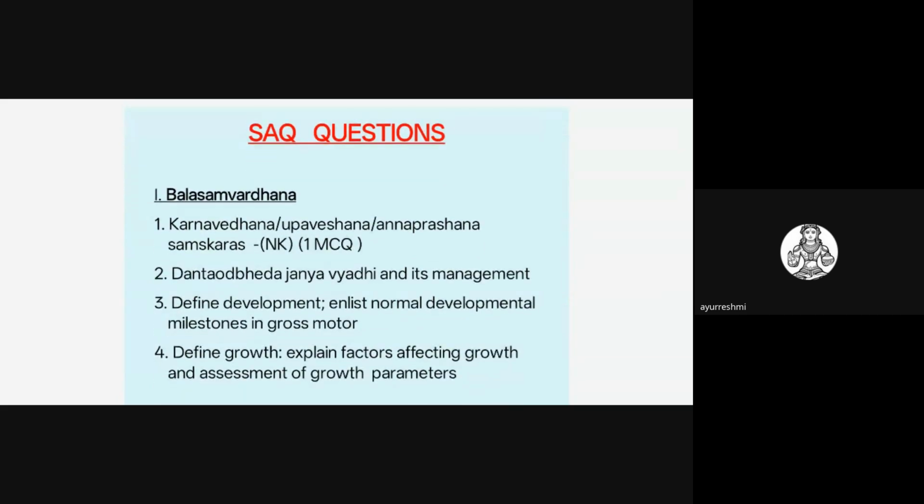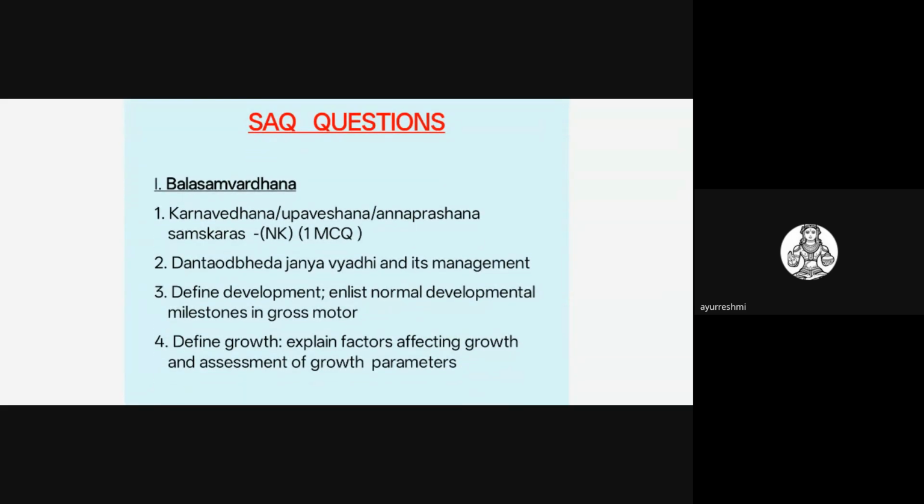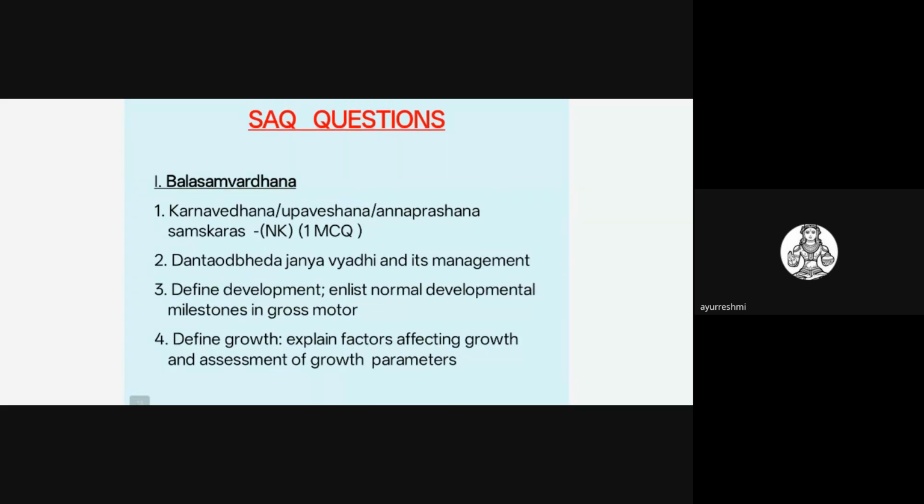SAQ questions on these topics they may ask are Danta Udbheda Janya Vyadhis. This is a very commonly asked question. Practically also we see patients with Danta Udbheda during dentition. The child may present with Shwasa, Kasa, Atisara and all, very common features presenting in the child. This is seen clinically, and we'll be seeing these cases and their management. We have to write in detail about this topic.